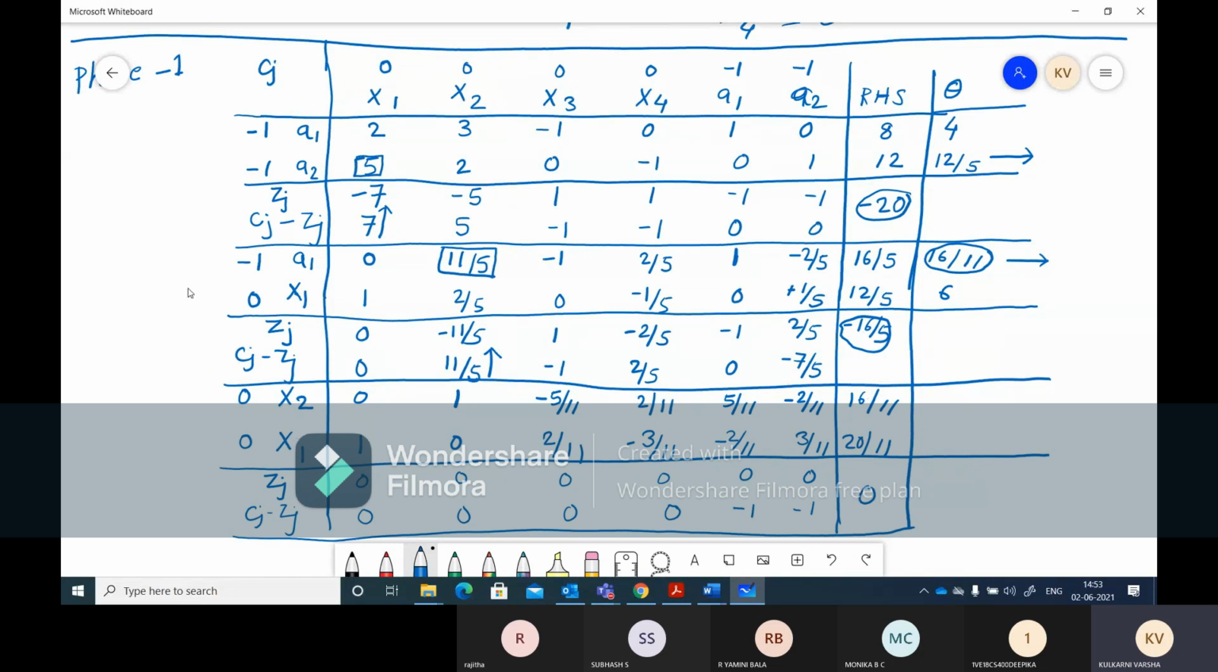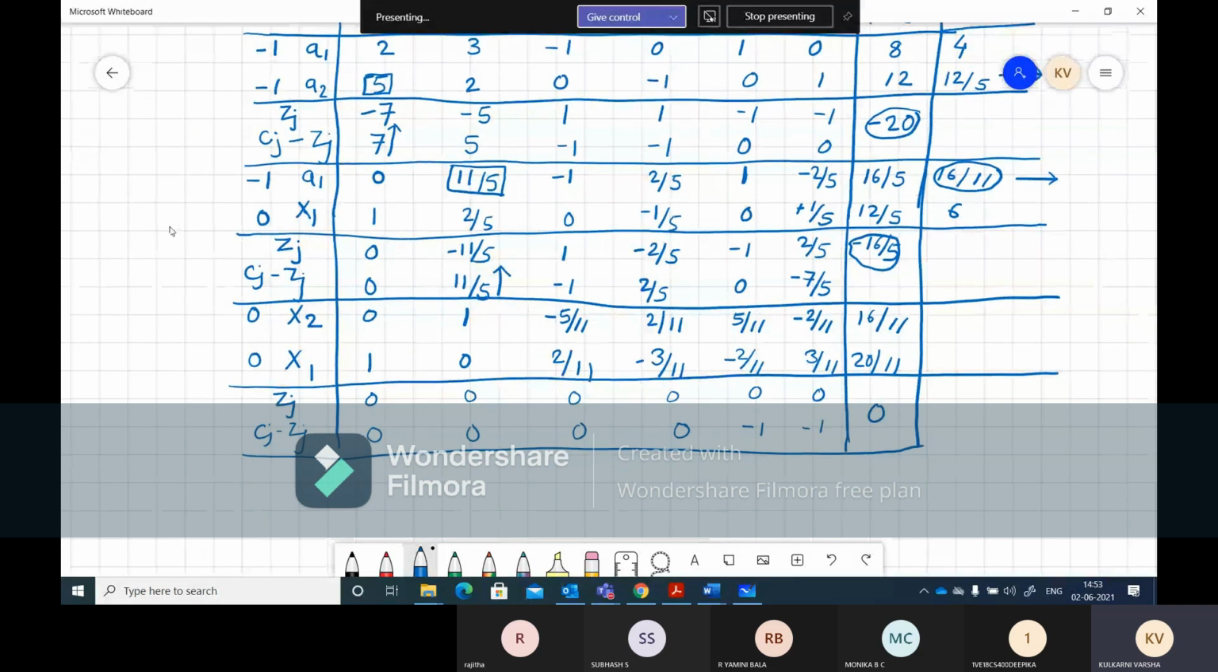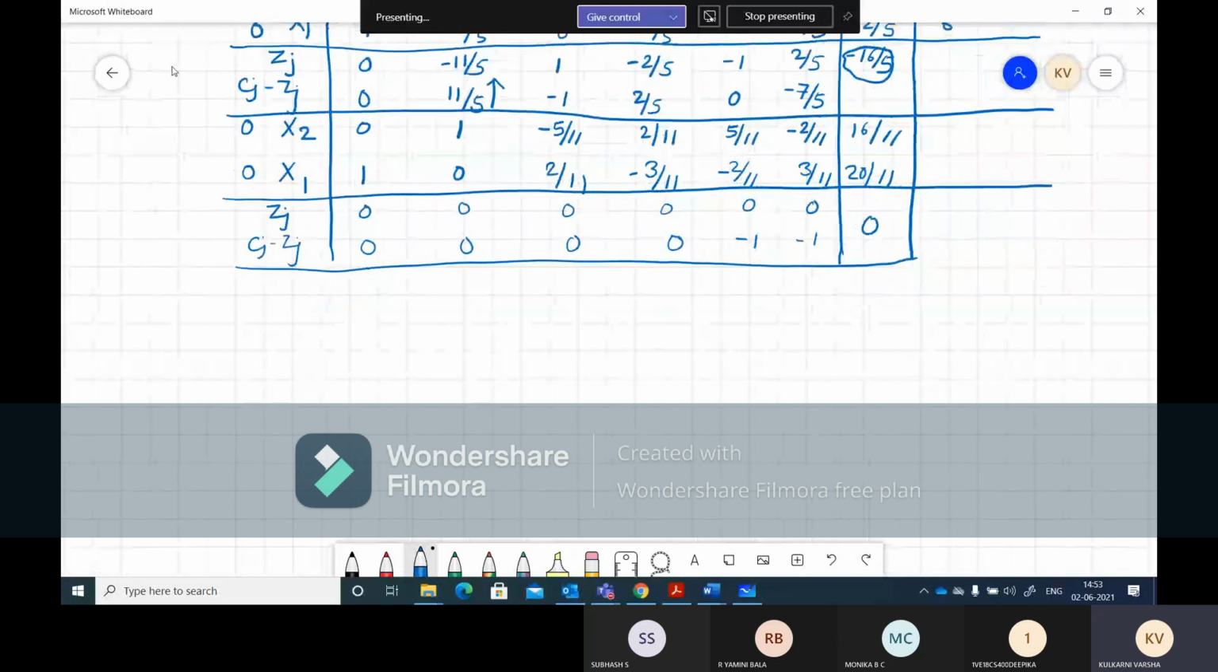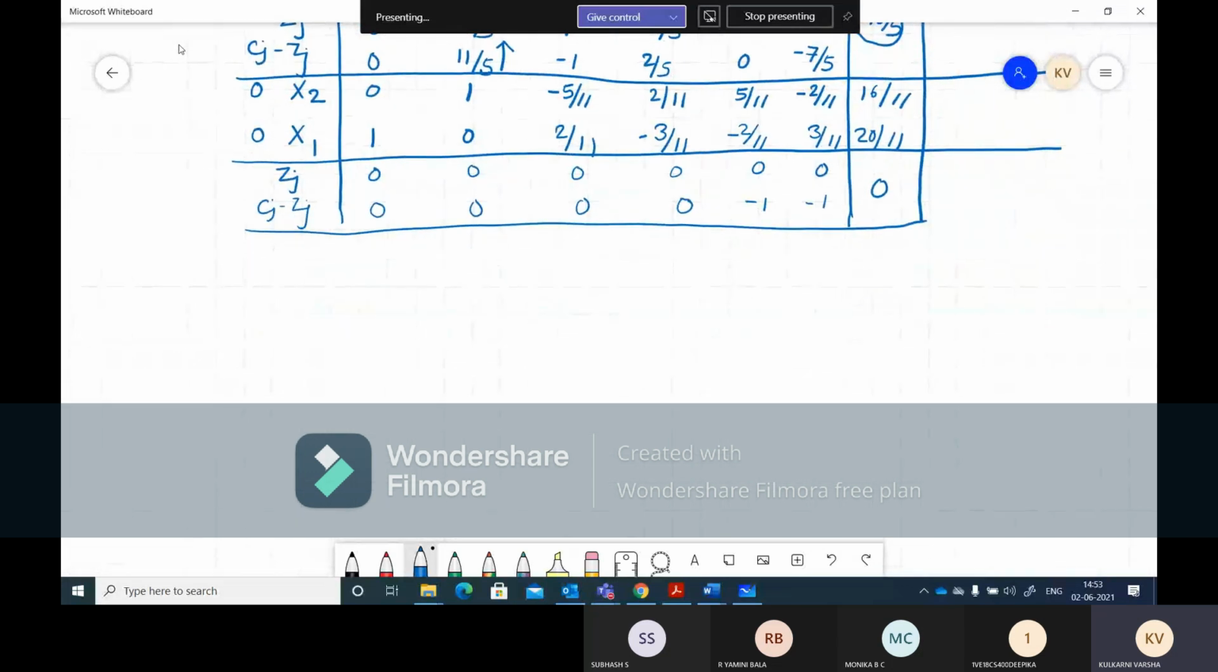But still our problem is not over. With phase 1 we have only finished this part. Now what we need to do? We need to do phase 2. We have to go to phase 2. So when we go for phase 2, we have to use the last iteration.